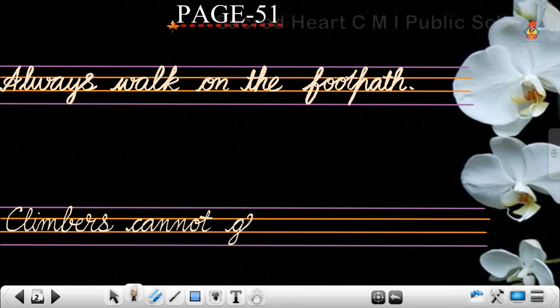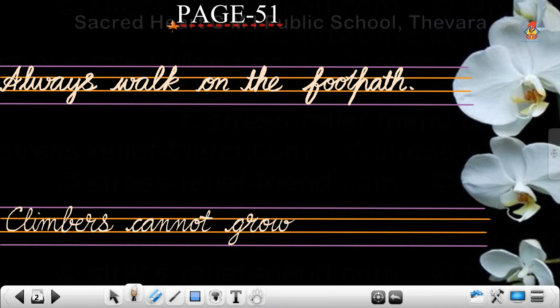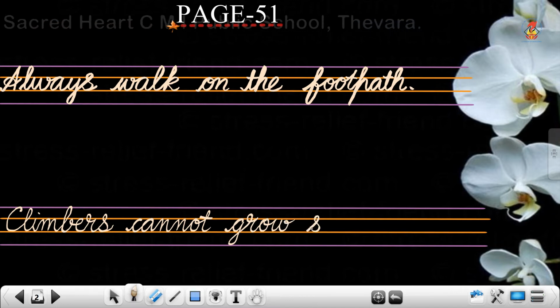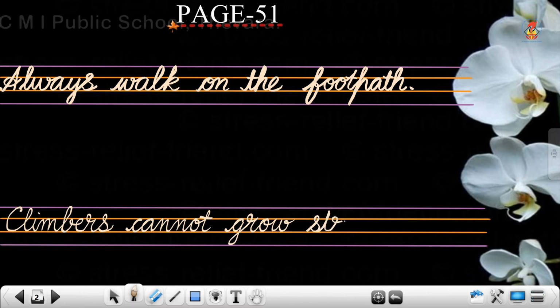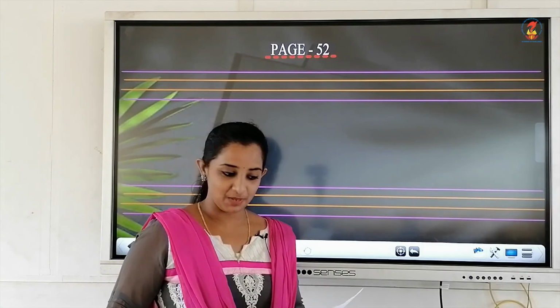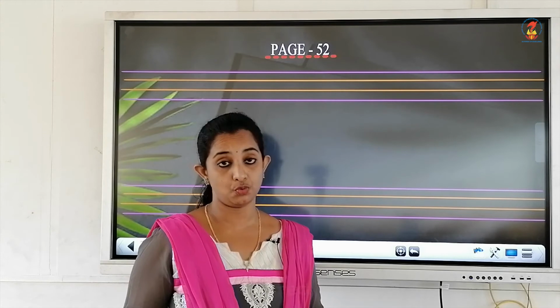Grow. G, R, O, W, grow straight. S, be careful with the loop of S. T, don't touch the first line. Now R, the loop should go out. A, I, G, H, T, straight. Here you have to put the full stop, the dot for the I, and put the cut for T. Now moving on to page number 52, here again we have two more sentences.